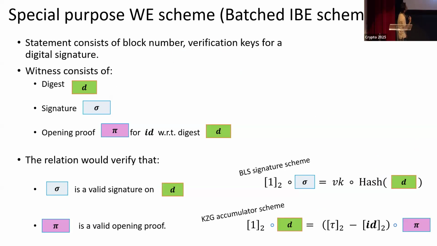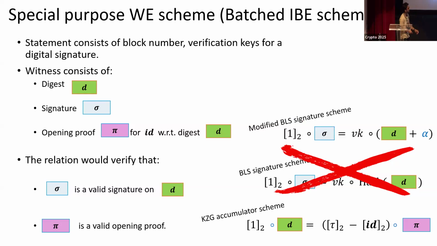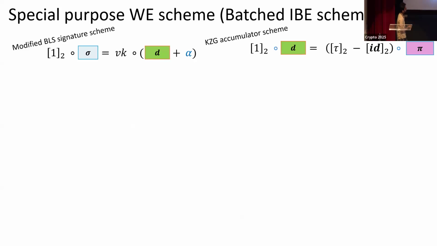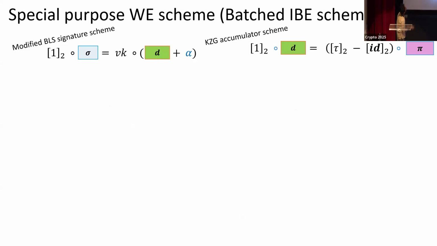Okay, so now coming back to the details, we replace this BLS signature scheme with this modified BLS scheme where instead of hashing the digest, you just add a random group element to the digest. Okay, so now you have these two constraints for BLS signature checking and KZG proof checking.